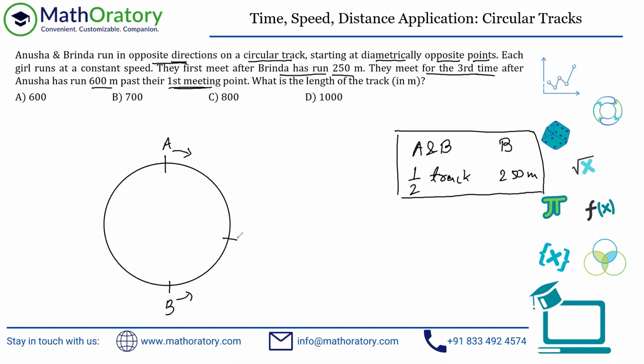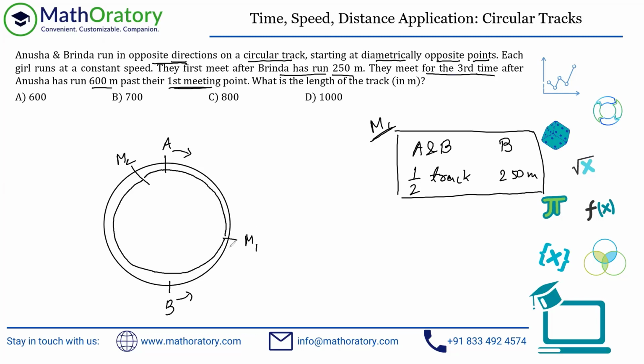Now, please understand when will they meet for the third time? After they have covered this much and this much, that was their first meeting, right? So let me just write this as M1, indicating the first meeting point. And this was the information that we gathered from the first meeting point, right? Now, beyond this, let's say B has covered a certain more distance, and then A covers this entire remaining part, and they meet here for the second time. So this will be the second meeting, right?